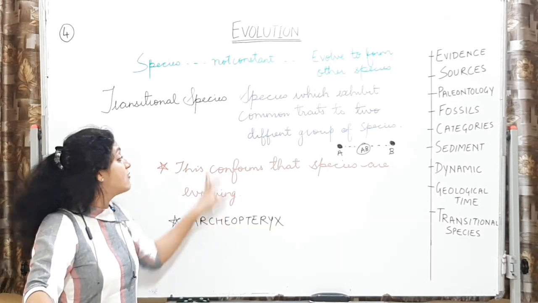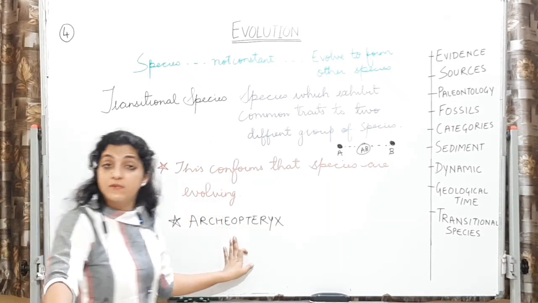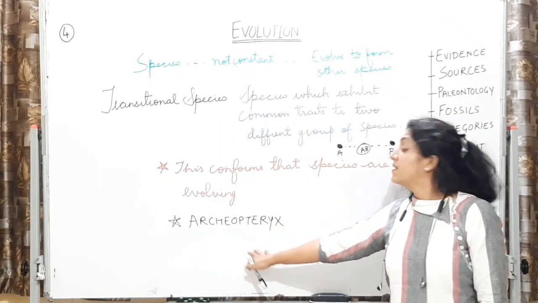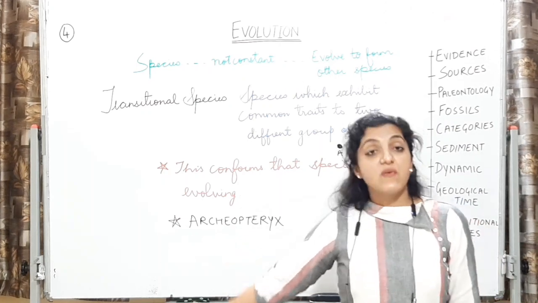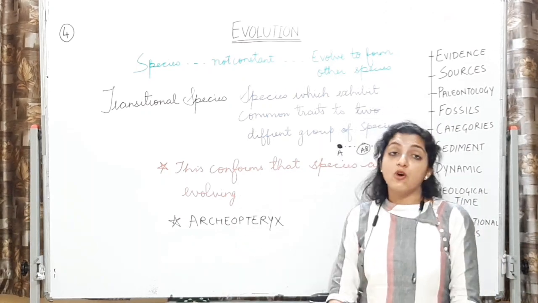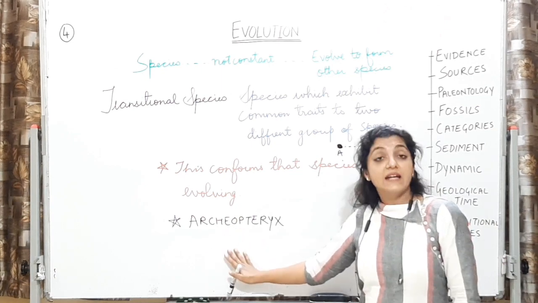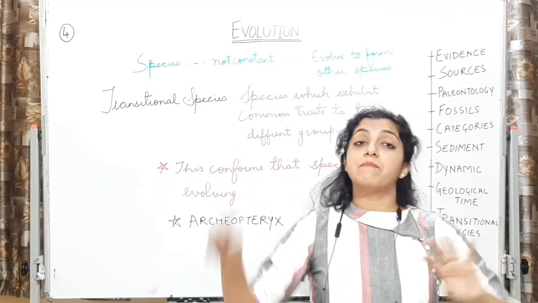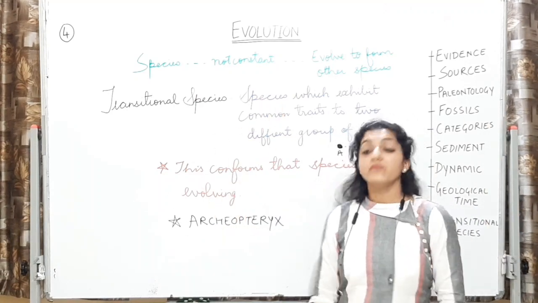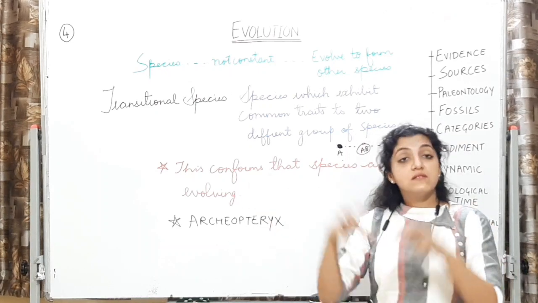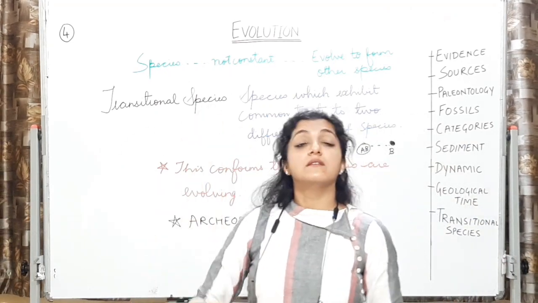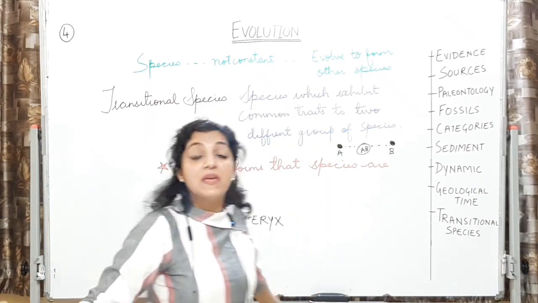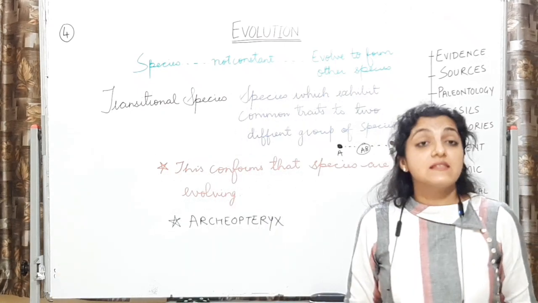The commonest example of a transitional species is the Archaeopteryx. This fossil, it was found millions of years ago. Okay, this is a million years old fossil which was found. It was described by a German paleontologist. It was found in Germany, and it has characteristics, it has traits similar to both the reptiles and the modern birds. So your Archaeopteryx is a transitional species between the dinosaurs, that is the reptiles, and the birds. We will speak of what common characteristics this Archaeopteryx has.